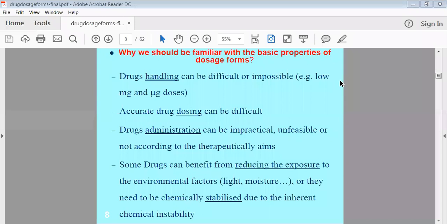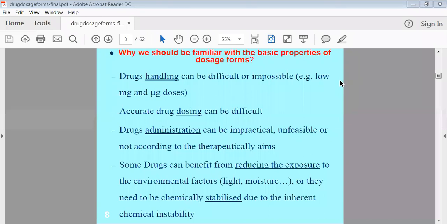So why should we be familiar with the basic properties of the dosage forms, or why can we not administer the pure drug without any kind of excipients, or why are we preparing the dosage form? These are the various reasons. The first reason is that drug handling can be difficult or impossible, so why can we not use the pure drug directly without any excipients?